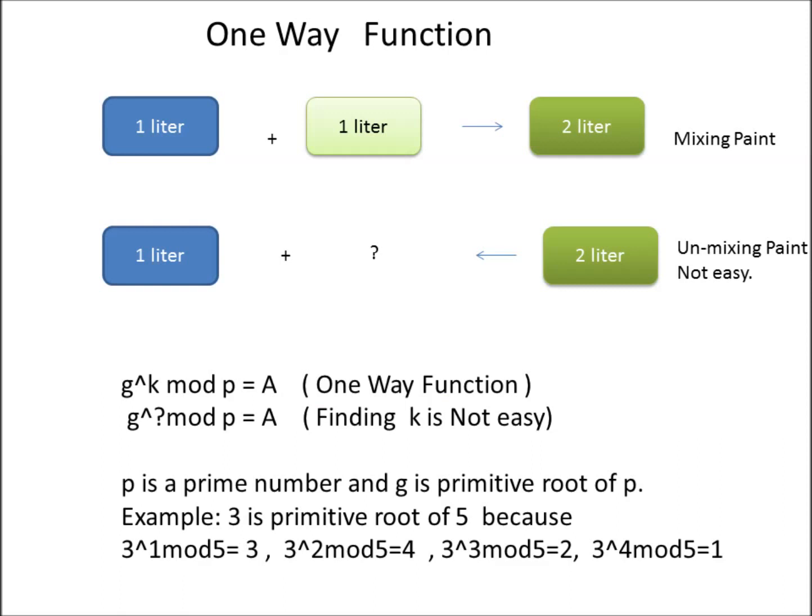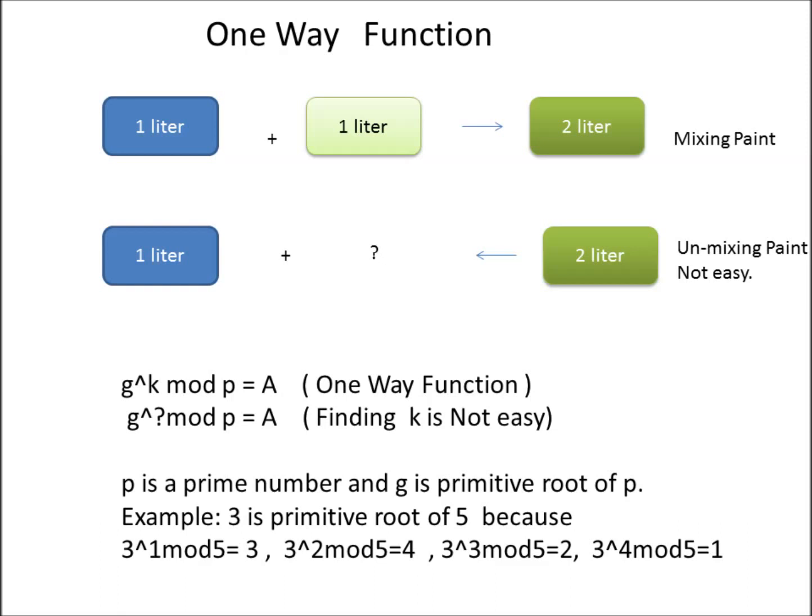Now, to do this with numbers, we need a numerical procedure which is easy to compute in one direction and hard in the reverse direction. This brings us to what we call one-way functions. If we take a function g raised to the power k mod p equal to a, it is easy to get the value of a if we know g, k and p.